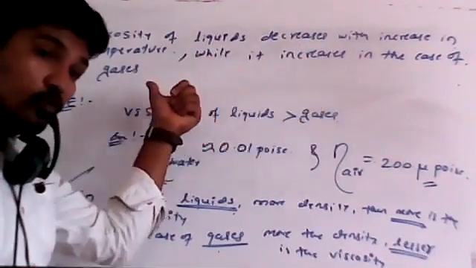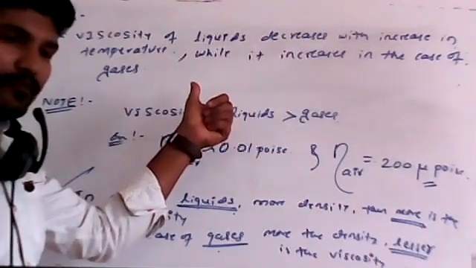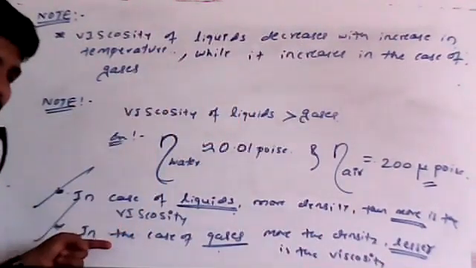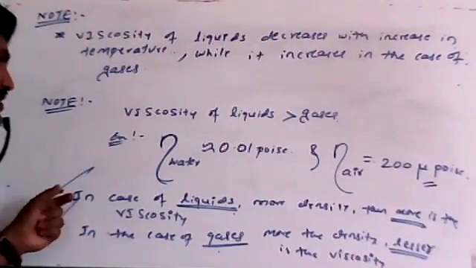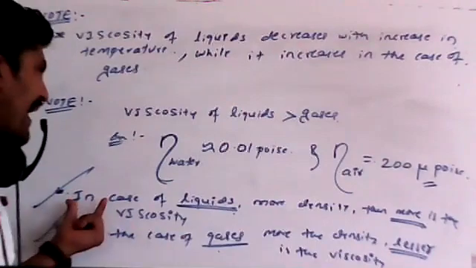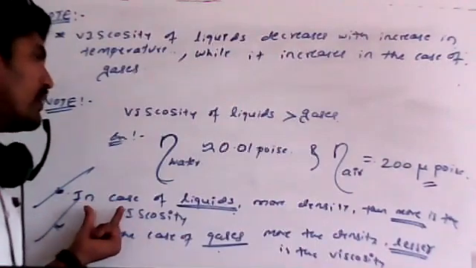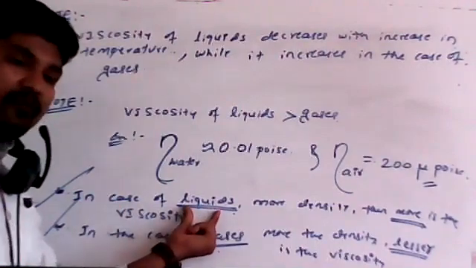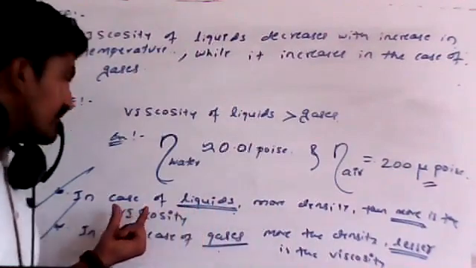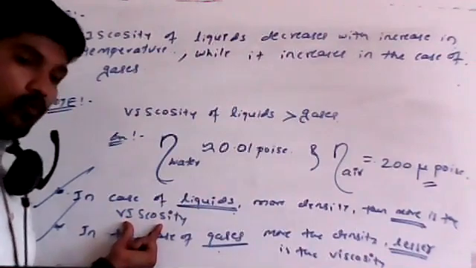So in two different cases we already discussed. But in this particular case, if you consider viscosity and density, for more dense liquids their viscosity will be more.